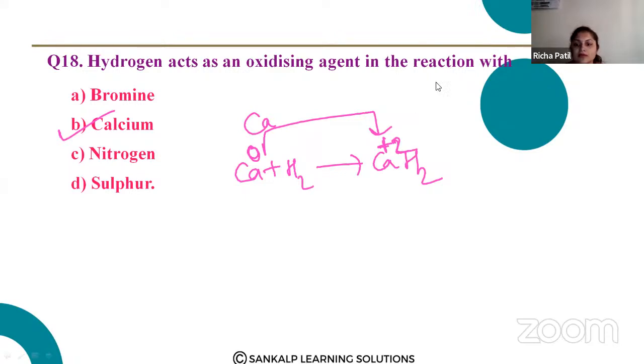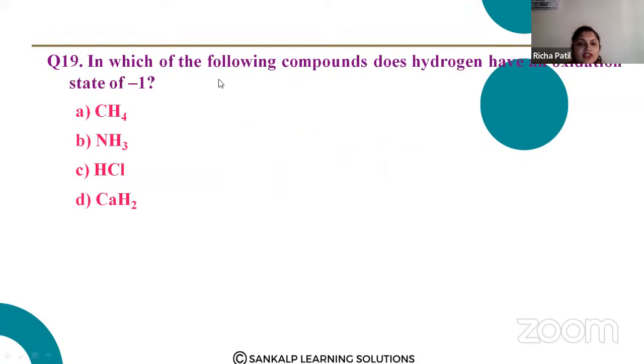In which of the following compounds does hydrogen have an oxidation state of -1? CH4, what is the oxidation state of hydrogen? Each hydrogen has +1, right? In NH3, it is +1.